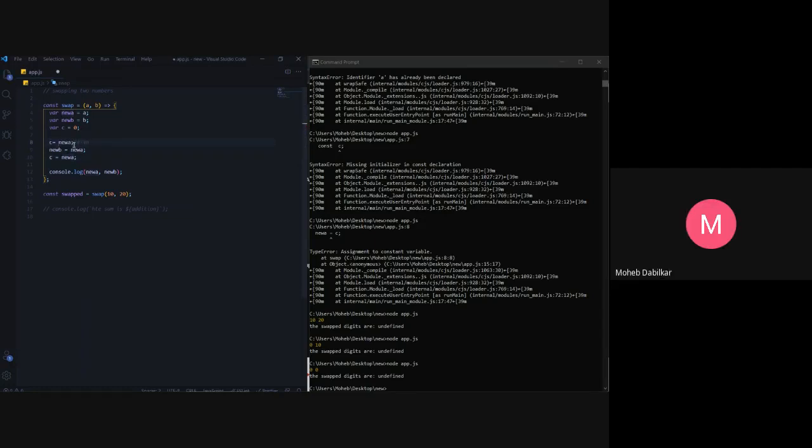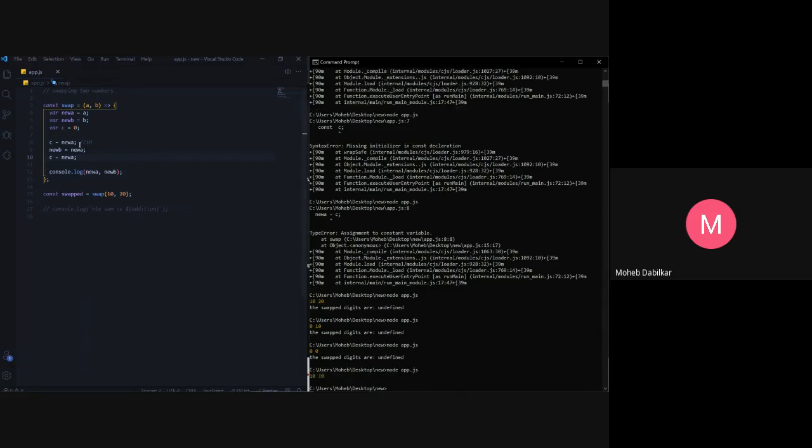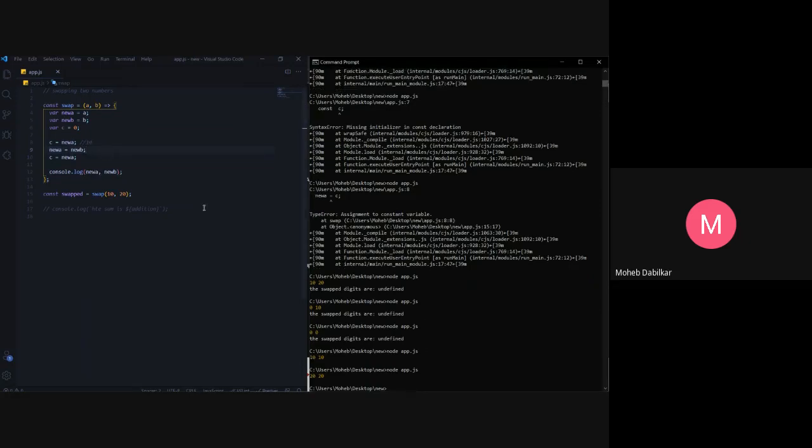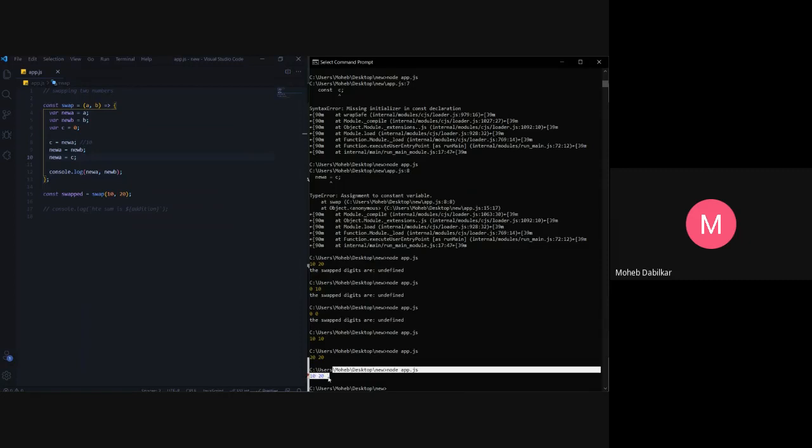Yes. C equals new A. Now C will be 10. Okay, let's see what we get now. Okay, now both of them are 10. Now we need new A to be the previous B. So now it should work. Okay, now both of them are 20. Yes, and then we have new A equals C. We basically swap the places over there. So now you can see that 10 and 20 is our output.